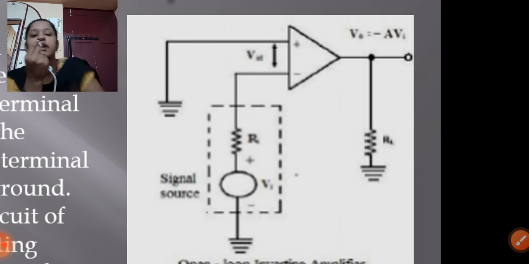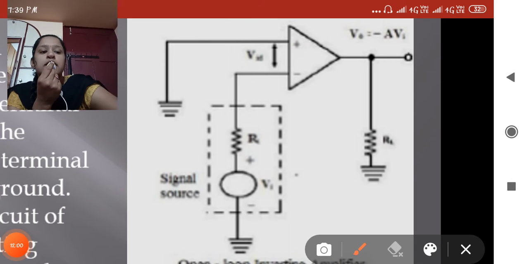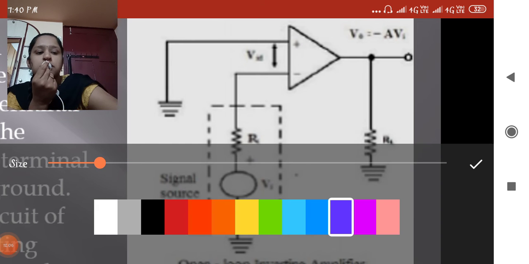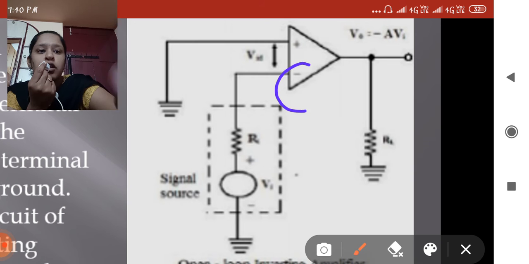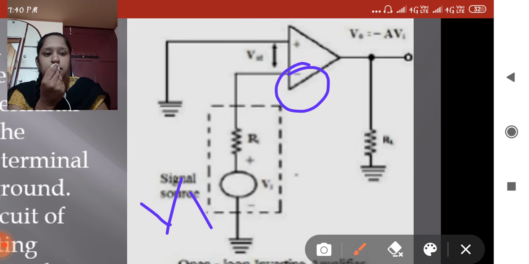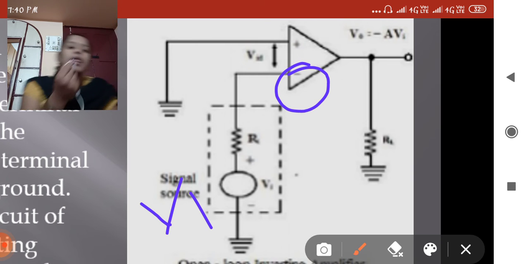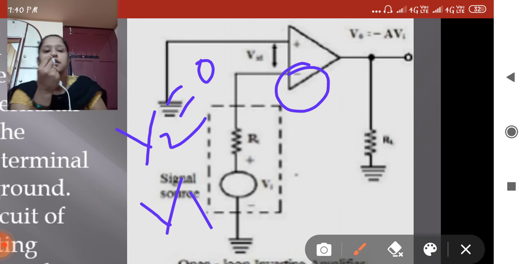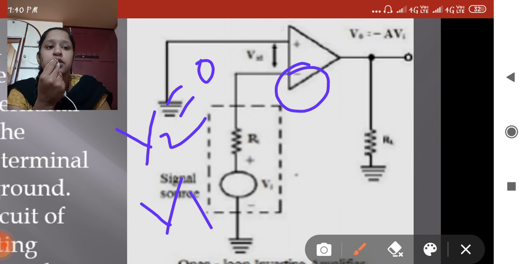This is the non-inverting terminal, and this is the supply signal V1 only. And this is V2 equals 0.